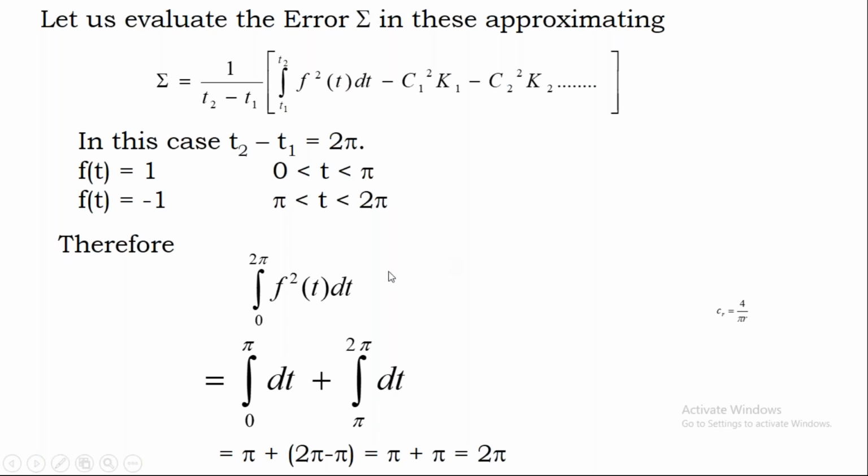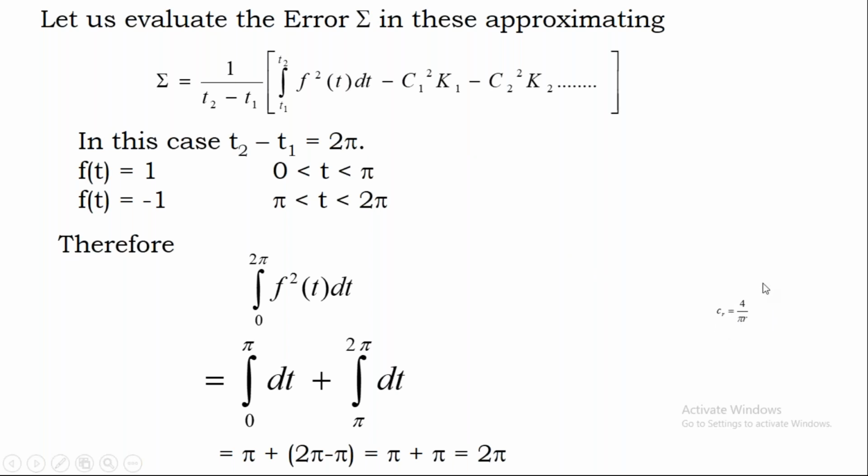To calculate all that, first I am calculating this part of the integration. Here f of t is 1, which exists between 0 to pi, and f of t is minus 1, which exists between pi to 2 pi. And your CR, which you already calculated from the previous analysis, is 4 by pi r if r is odd.